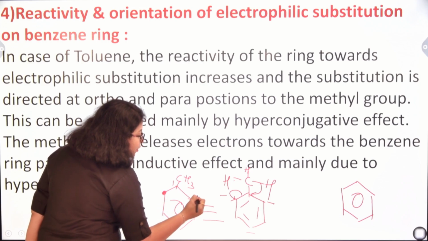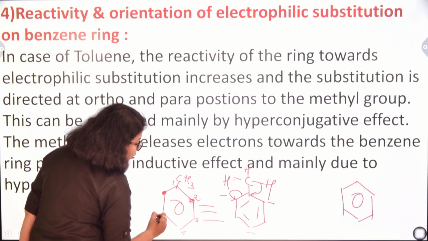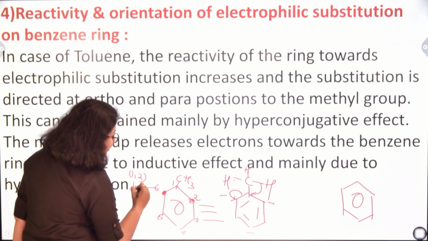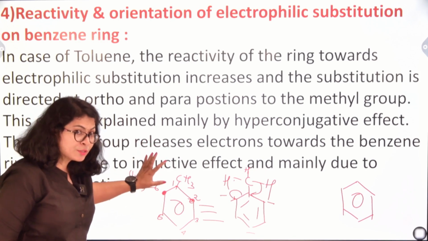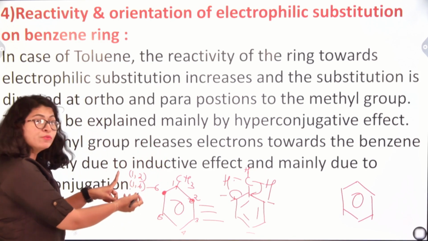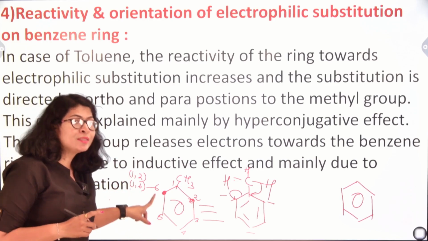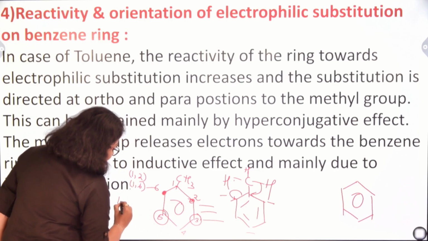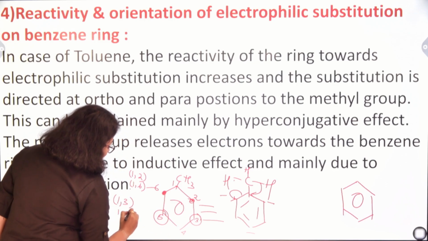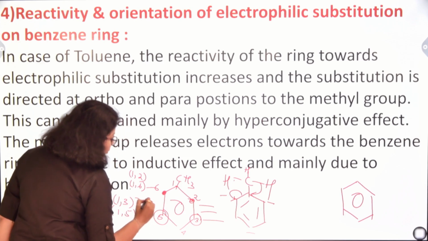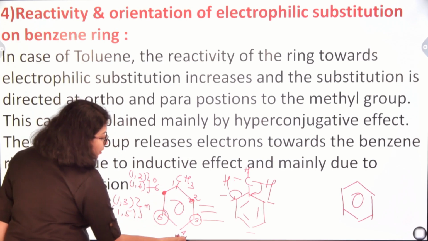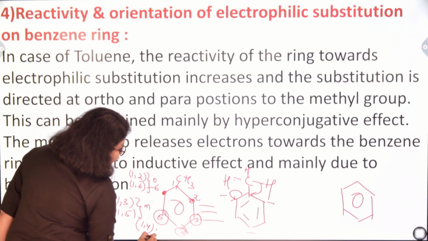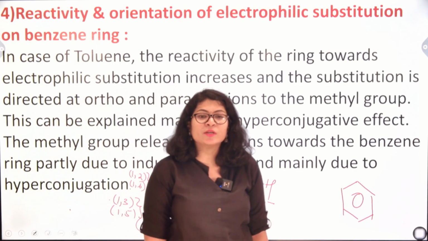Suppose this is 1, this is 2, 3, 4, 5 and 6. Now the 1,2 and 1,6, these are called ortho positions. I'm taking the reference of the group attached to it. So the 1,2 and the 1,6 are the ortho positions. The 1,3 and the 1,5 are the meta positions, and 1,4 is the para position. So there are 2 ortho positions, 2 meta positions and 1 para position.